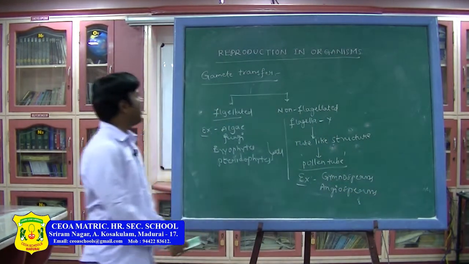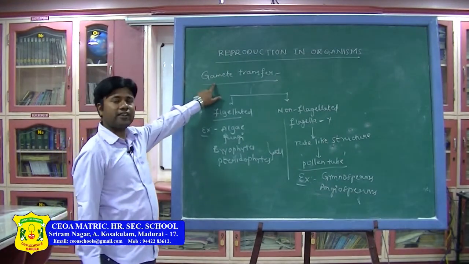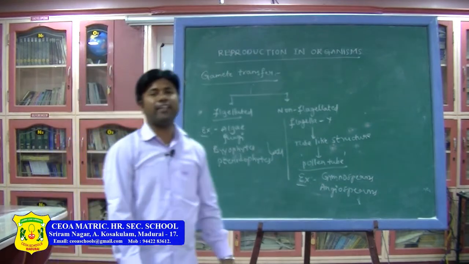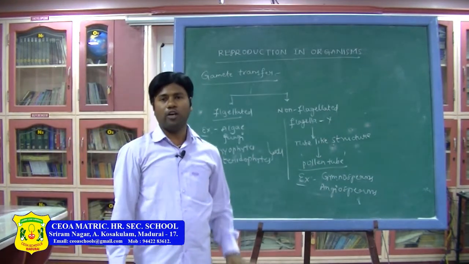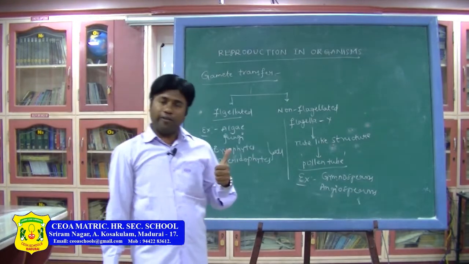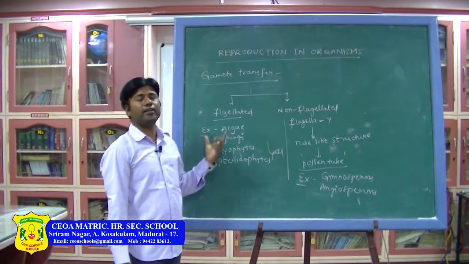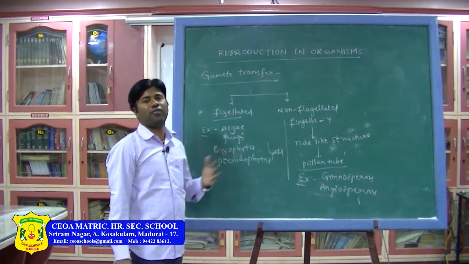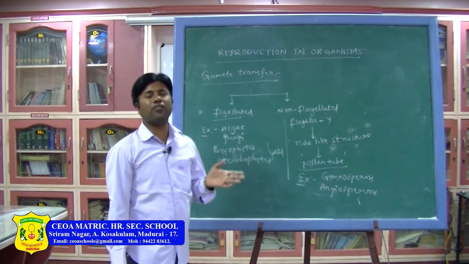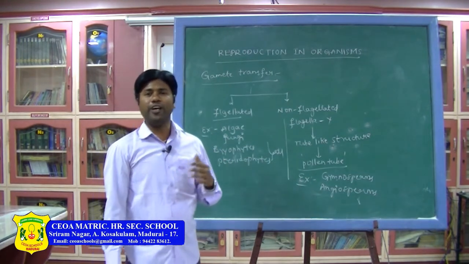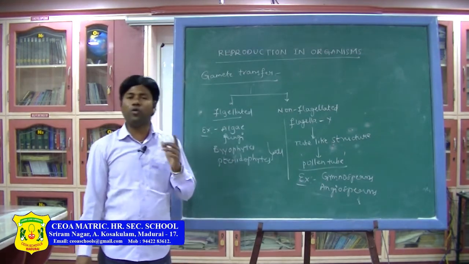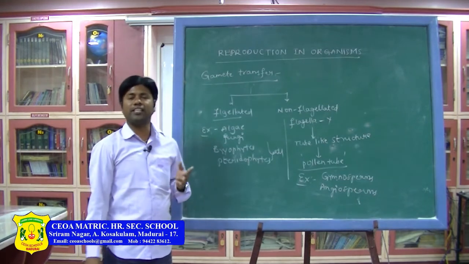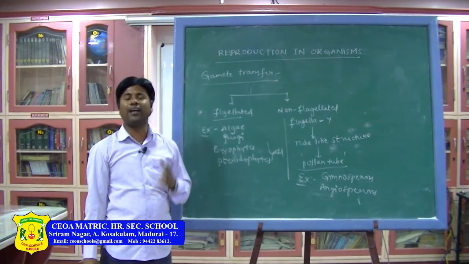Okay. Now, what have we completed? Gamete transfer we have completed. With this, what have we completed? Pre-fertilization changes are completed. So, yesterday we learnt, based on the sexuality of the flowers, there are unisexual flowers and bisexual flowers. In unisexual flowers, only one sexual organ, either male or female, will be present in the flower or in that plant.